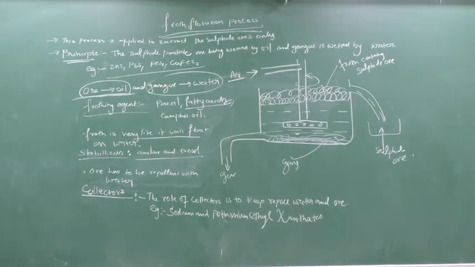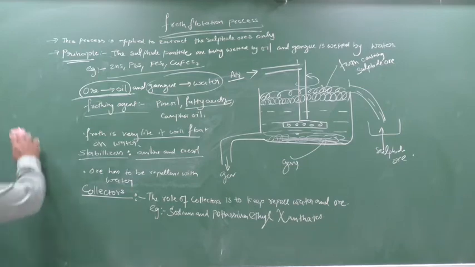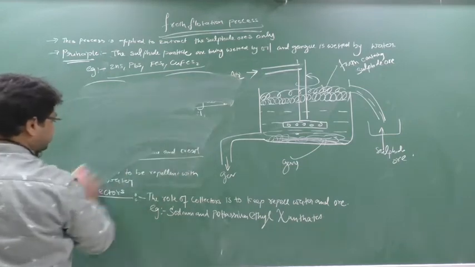Now there is one very important thing. Did you understand this much? Okay, write this down. I'll give you the notes, not an issue. But this is very important. Now we are going to discuss a very important topic which is usually asked in competition exams, that is activating and depressing agents. Okay, what is that? We are going to see this now. Done with this part? I am roughing this, take a screenshot. Done, so see now what happens.